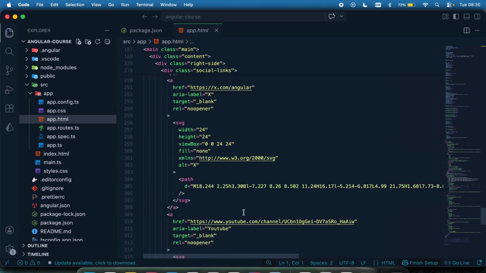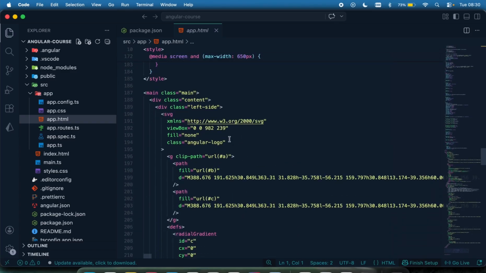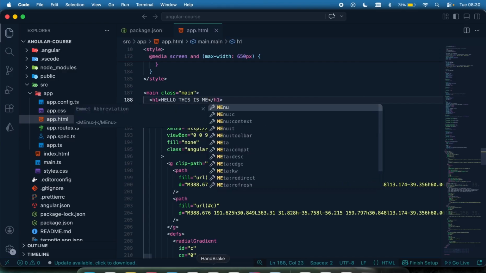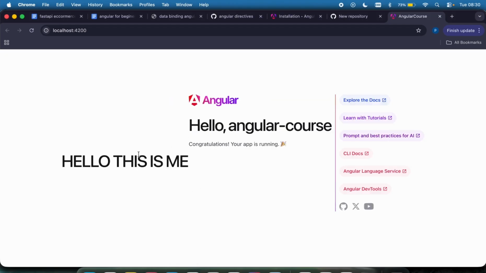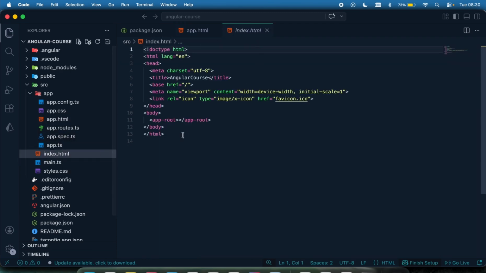So if I come right here and edit this, let me just write something at the top. Let's just use H1 and say hello, this is me. If I come right here, you can see hello, this is me is being displayed. This shows that whatever we have right here is coming from this app.html, and this was being mounted in the index.html right here.